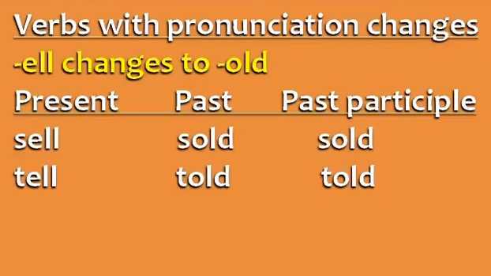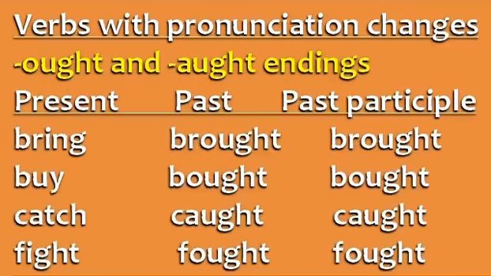Two very common verbs, sell and tell, become sold and told in the past and past participle. Finally, we have the verbs with ought endings in the past and past participle. This can be spelled o-u-g-h-t or a-u-g-h-t, but the pronunciation is the same.